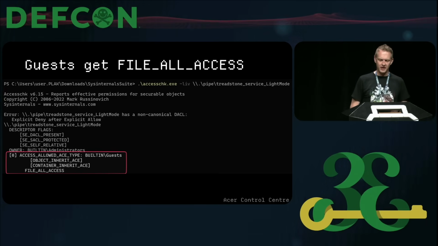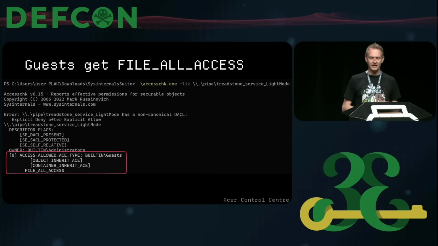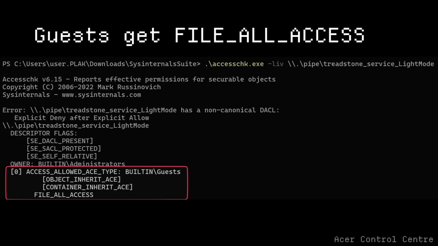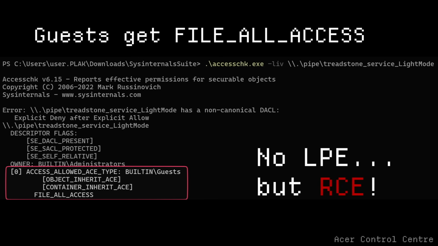Regardless, moving on to the named pipe, I look at the access and I realize it has this file all access thing, which is something you explicitly need to get wrong. You need to go set that. This is not the default, which means although it's not a local privilege escalation, it's actually remote code execution. So I can run Notepad on your friend's computer.